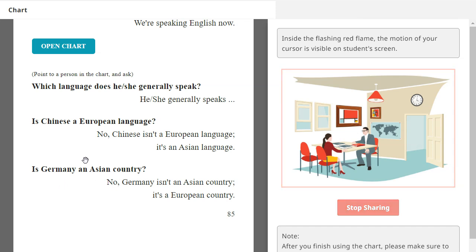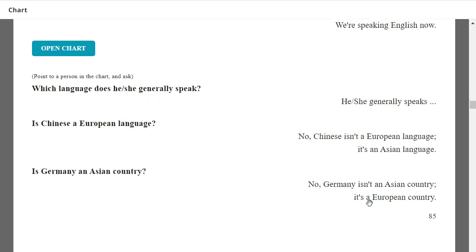Is Chinese a European language? No, Chinese isn't a European language. It's an Asian language. Very good. Is Germany an Asian country?